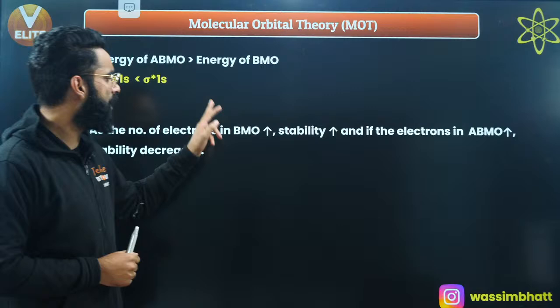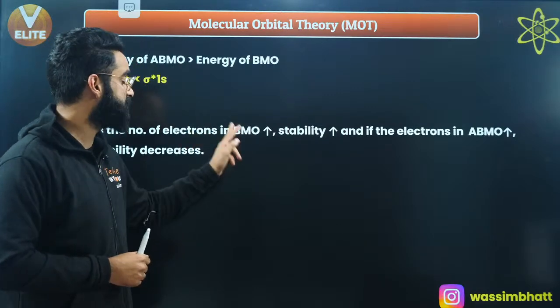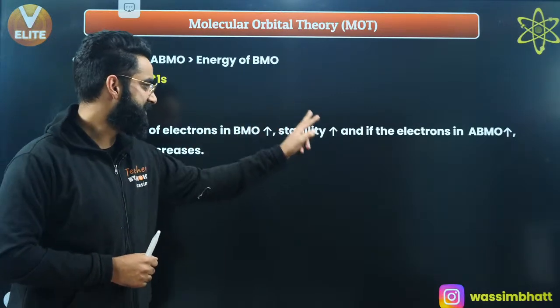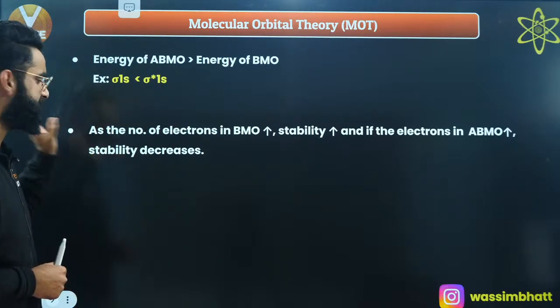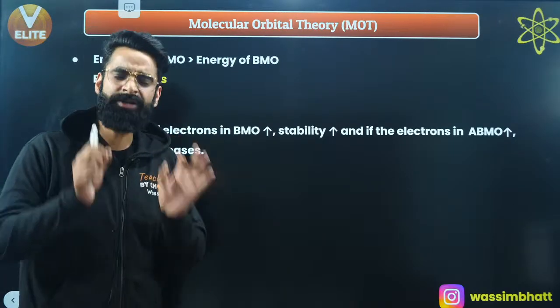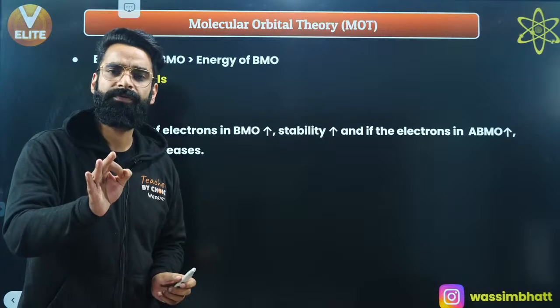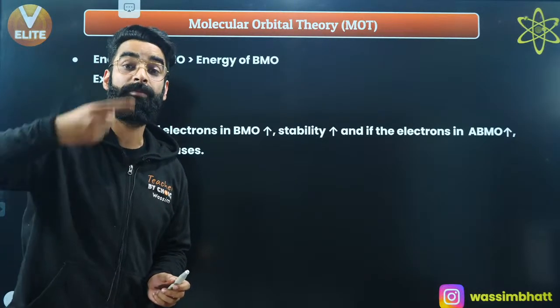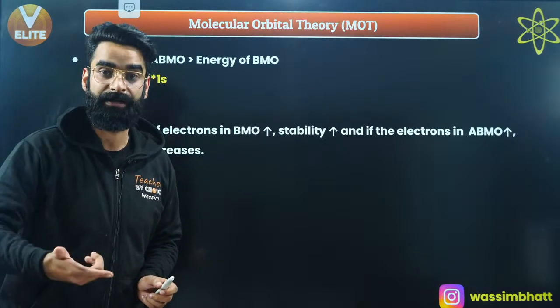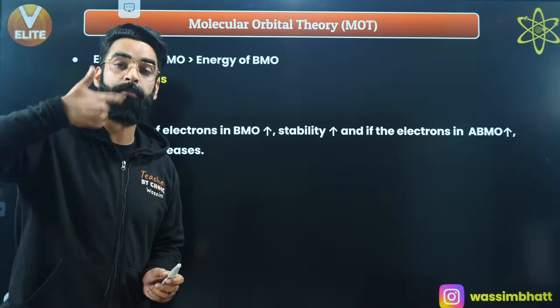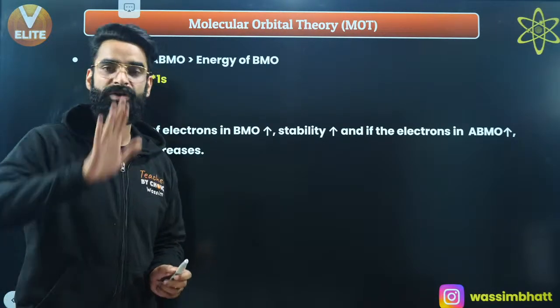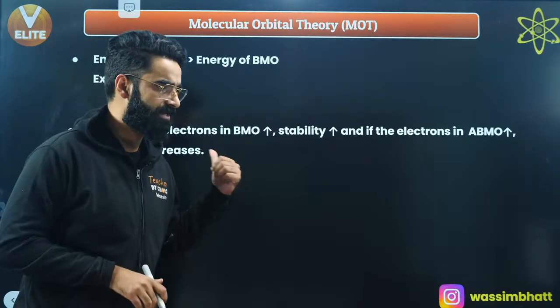As the number of electrons in bonding molecular orbitals increases, stability increases, and if the number of electrons in anti-bonding molecular orbitals increases, the stability decreases, right? So in short, the more electrons in bonding molecular orbitals, the more stable the molecule. Similarly, the more electrons in anti-bonding molecular orbitals, the less stable the molecule. Do remember this as well, okay?